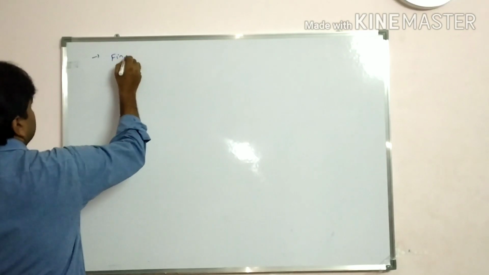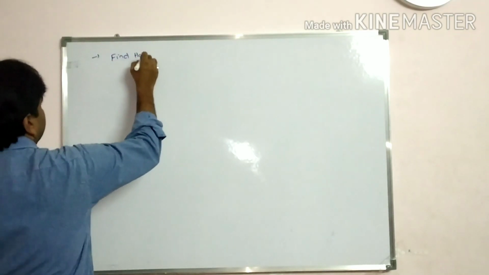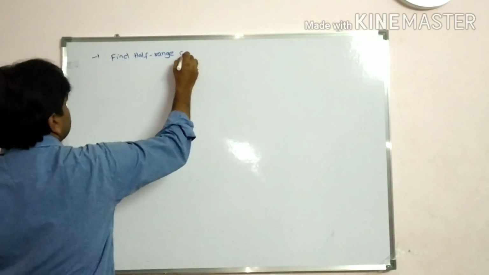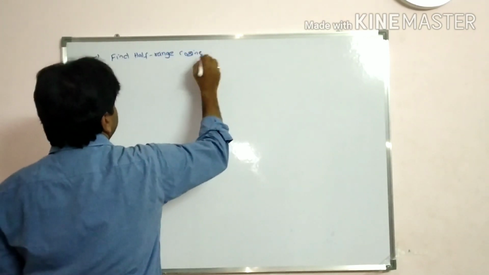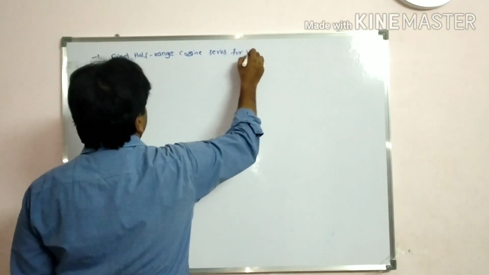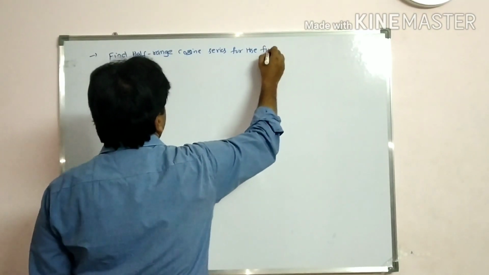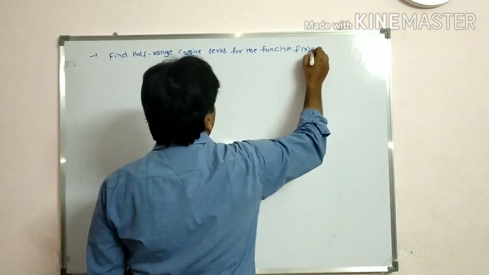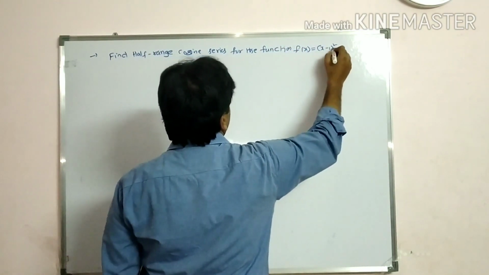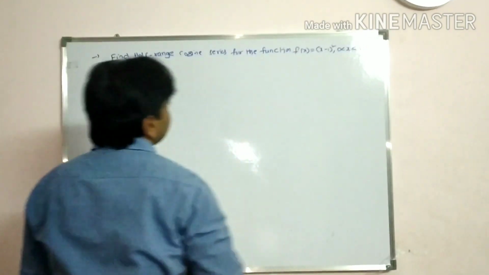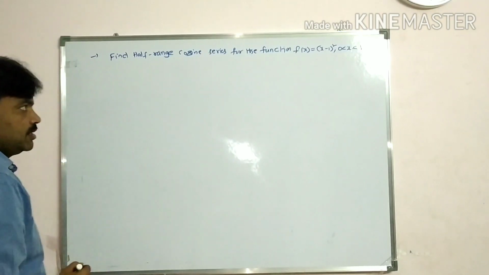Let's write the next problem. Find half range cosine series for the function f of x is equal to x minus 1 whole square in the interval 0 less than x less than 1.